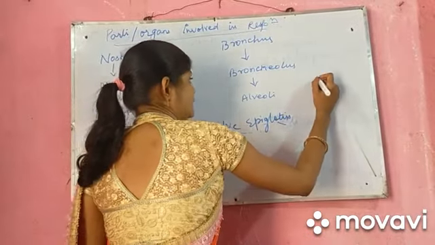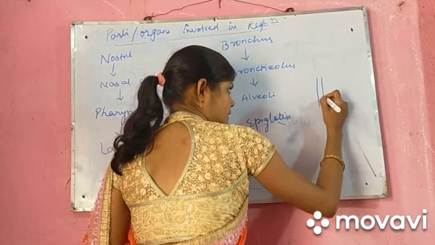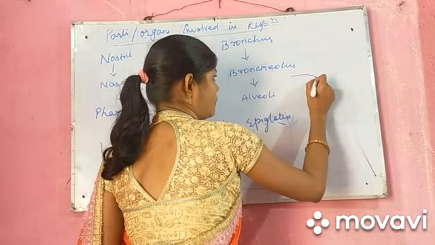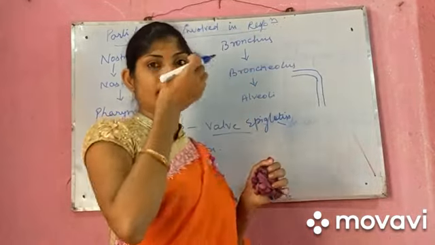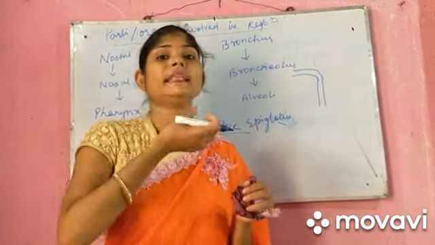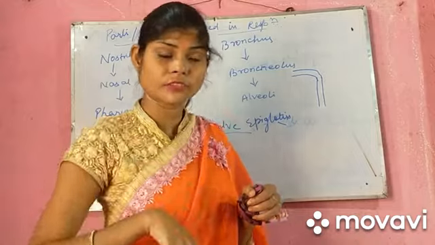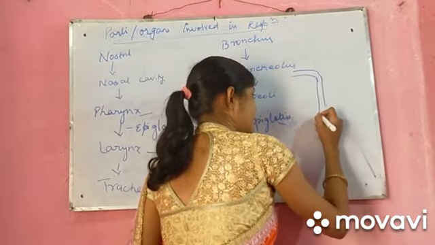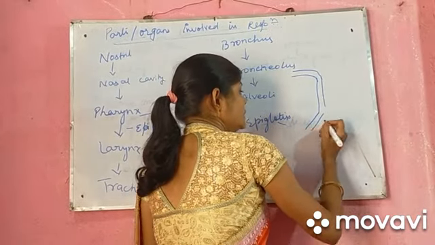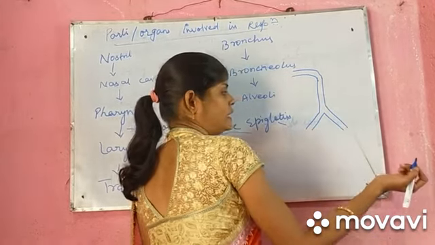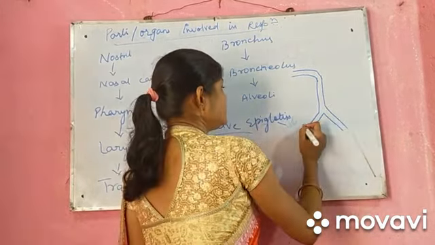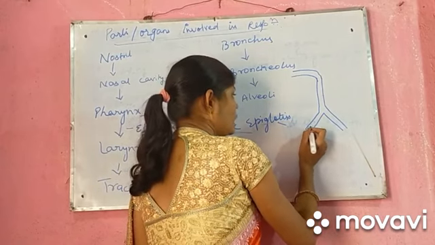Let me explain this. This is our trachea coming from our nose region. From the nose to the nasal cavity to the pharynx, then to the larynx, here comes the trachea. Further, this trachea is divided into both the lungs. This division is called bronchus.